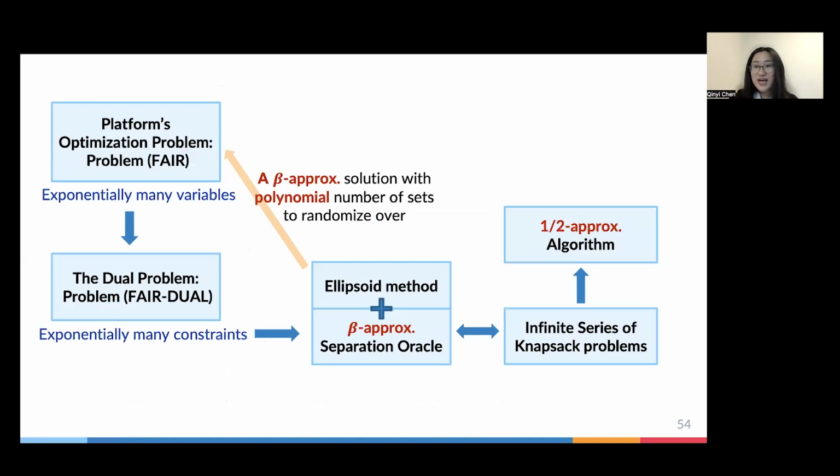Due to time constraints, I'm not going to go into the detail about our algorithm, but I will mention that we first designed this half approximate algorithm for those knapsack problems, which relies on a very interesting idea that we call adaptive partitioning. And then with the help of this half approximate algorithm, we designed a PTAS, which is able to achieve arbitrary accuracy. So together, they gave us access to a half approximate algorithm as well as a PTAS for the original problem.